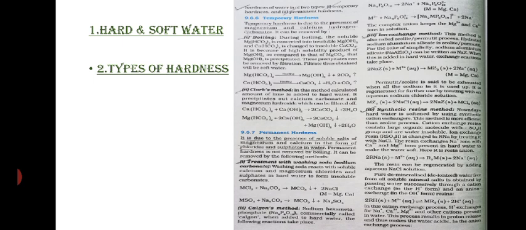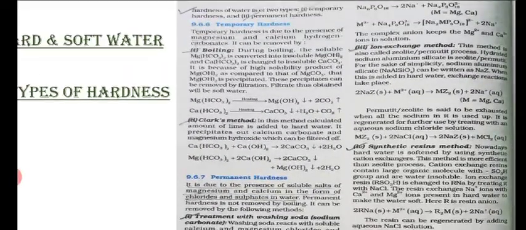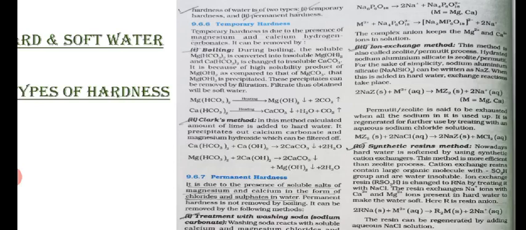Next is the type of hardness. Soft water we can say is natural water which we can use in daily purposes. Next is hard water. There are two types of hardness: one is temporary hardness and the next is permanent hardness. Temporary hardness can be removed by simple processes like boiling or Clark's method. Clark's method is nothing but reaction with calcium hydroxide. That's all.